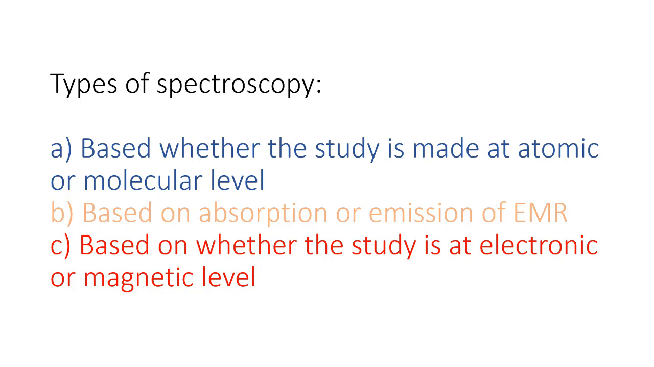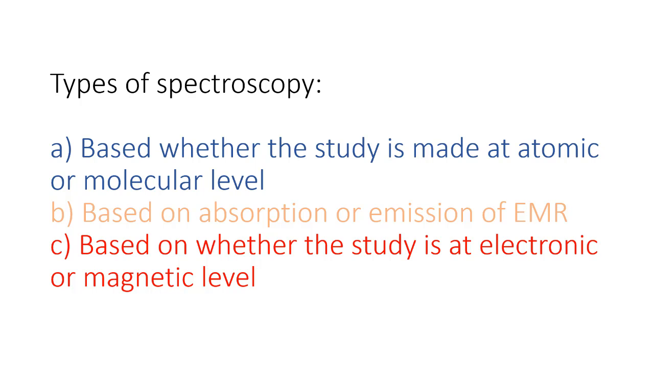Next one is molecular spectroscopy. In this, the energy changes take place at molecular level. That's why it's called molecular spectroscopy. So here the examples of molecular spectroscopy will be UV or visible spectroscopy, and the next one is infrared spectroscopy and fluorimetry.